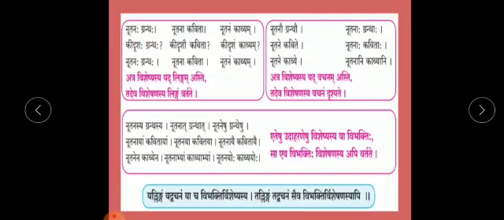So, here you can see Grantha is of masculine gender. That's why Nutana, the adjective, is also in masculine gender. Kavita is of feminine gender. That's why the Nutana adjective is also in feminine gender. Kavyam is of neuter gender, that's why Nutana is also in neuter gender.